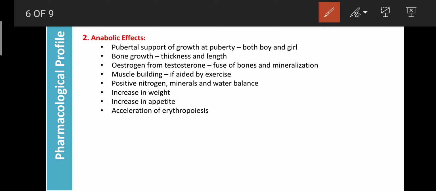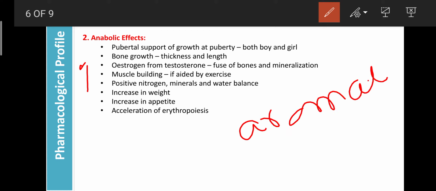And as well, the androgens can enhance the synthesis of estrogen, because with more secretion of testosterone in the ovaries or in the adrenal cortex, another enzyme is present, which is known as the aromatase enzyme. This aromatase enzyme can convert testosterone into estrogen in both male as well as female.